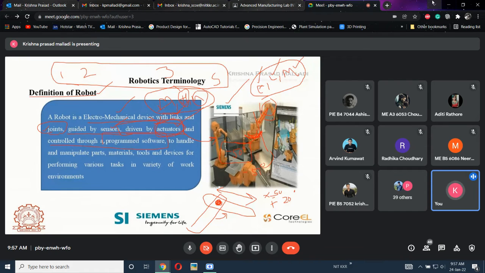There should be some software to control the complete robot. So according to Siemens, this is their definition: a robot is an electromechanical device with links and joints, guided by sensors and driven by actuators, and controlled through programmed software. That is a simple definition of a robot. For what purpose? To handle and manipulate parts, tools and devices for programming a variety of tasks. That is the definition given by Siemens.